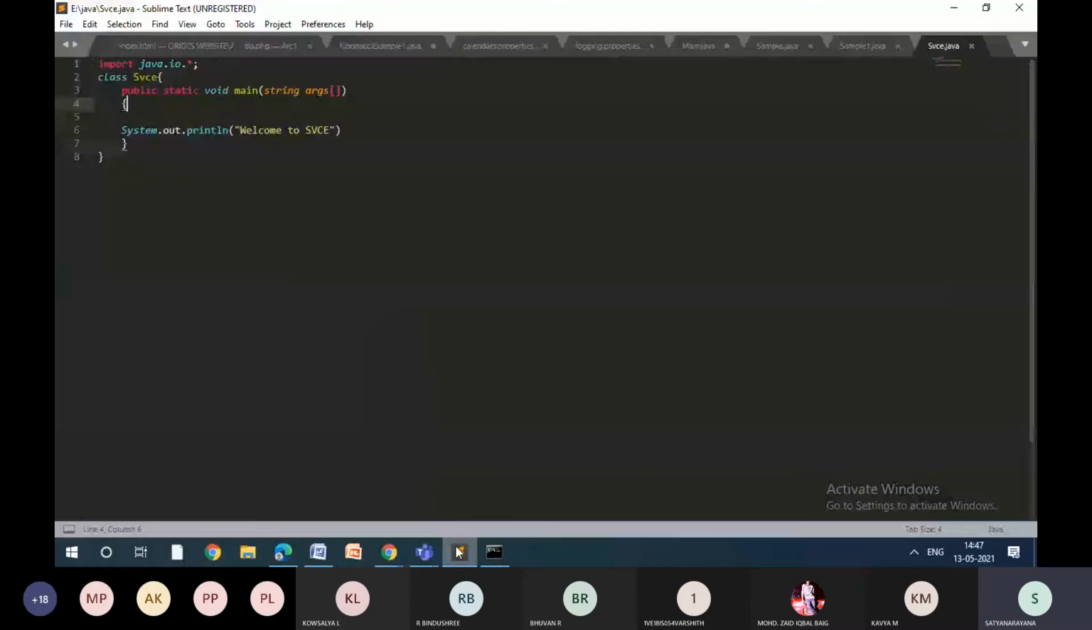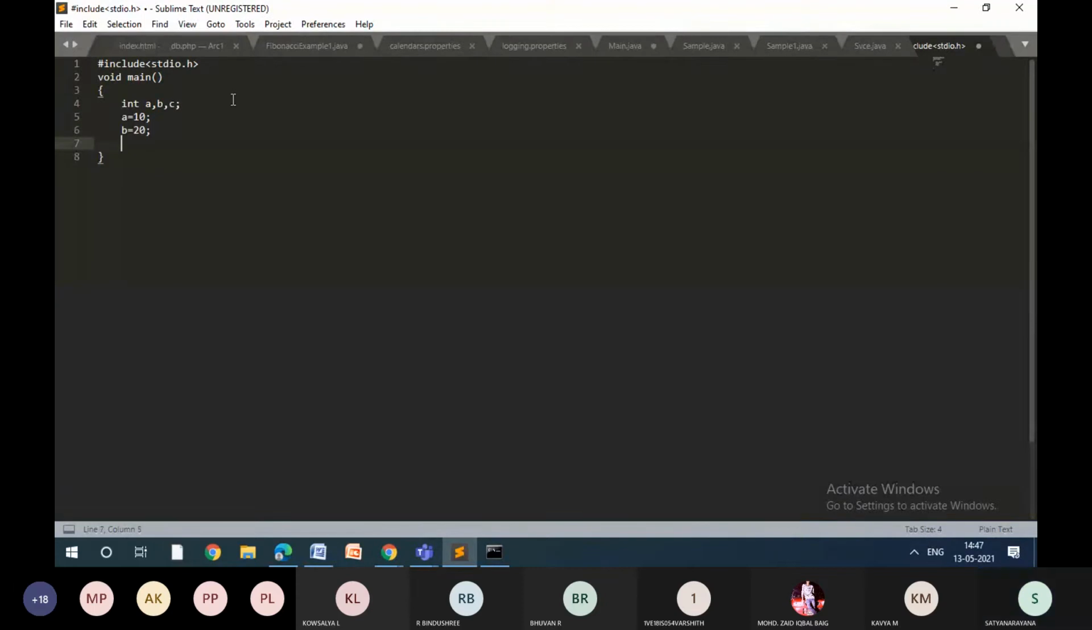So let me just show you one more simple example here. Say for example, when I say #include <stdio.h>, it is not a compiler. Please remember, it is not a compiler. It is just an editor where you can write the program. So void main, int a, b, c; a equals 10, b equals 20, c equals a plus b. printf "the value of c is"